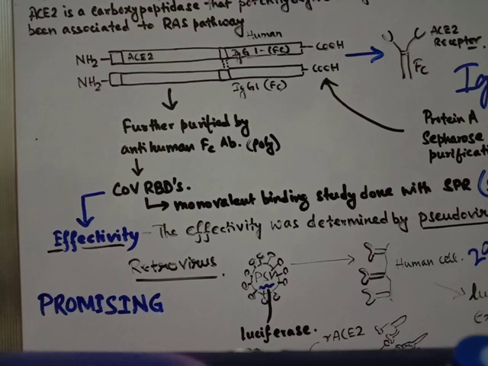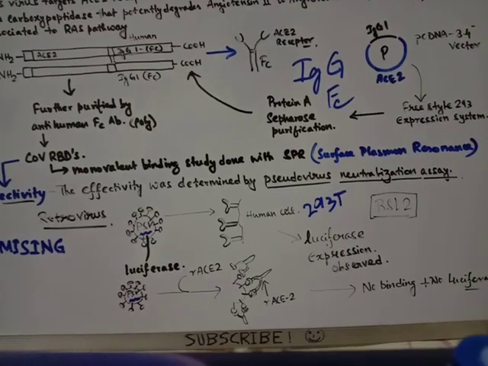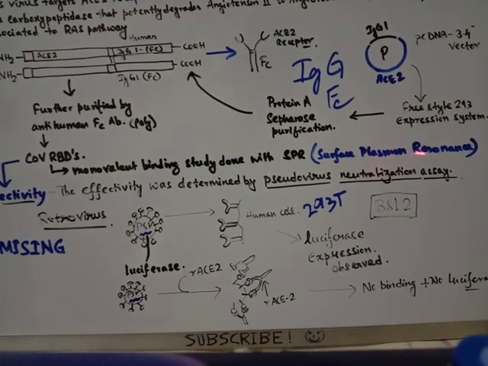Now these were tested against the CoV-RBD. CoV is basically the SARS-CoV-2 receptor binding domain, so basically the spike protein of the virus. What was done is that they studied the monovalent binding. This monovalent binding study is done with something known as SPR, the surface plasmon resonance. If you want a video about surface plasmon resonance, I can make it.